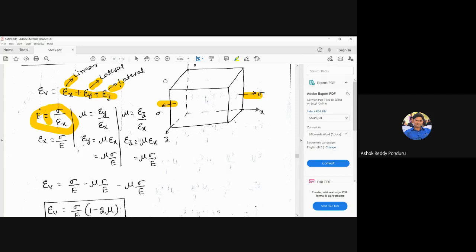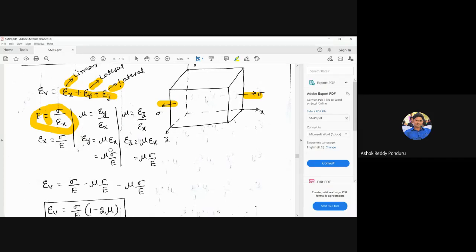Suppose, for example, this sigma is not a tensile stress. It is a compressive stress. That means we are applying the compressive load. Due to that compressive load, the dimension in the x direction decreases, and in the y direction and z direction it increases. In such a case, this will be minus and the remaining two are plus. So you can use the minus or plus depending upon the dimensional change. If dimensions increase, we use the plus; if they decrease, we use the minus.